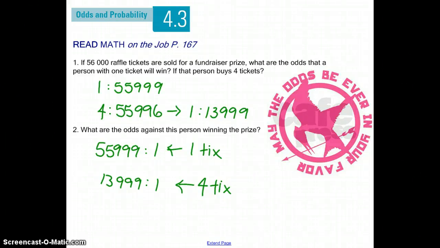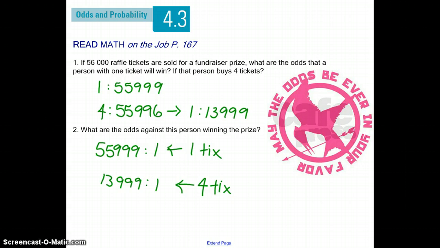We'll start with reading Math on the Job on page 167. This is for section 4.3, Odds and Probability. Note that this is the last section of this chapter. So after this, we'll be doing a chapter project, and then a review, and then your exam will be coming up. So we're talking here about odds.